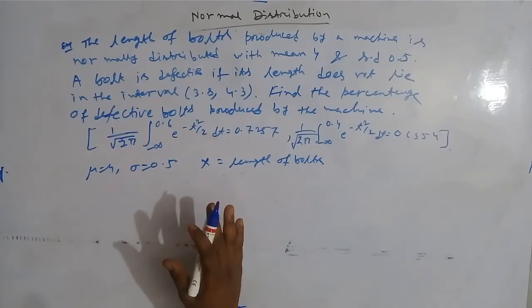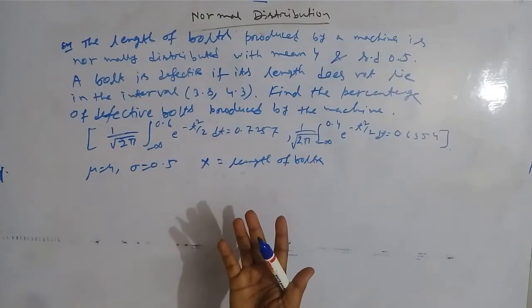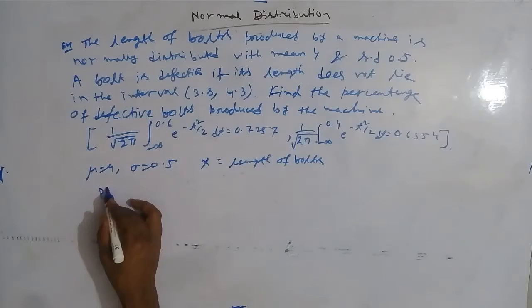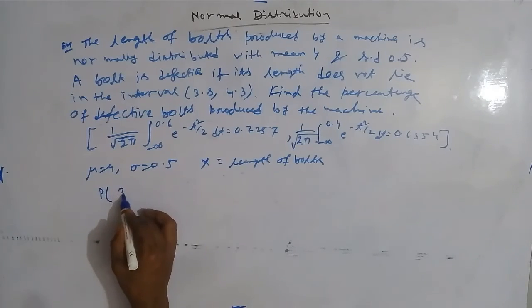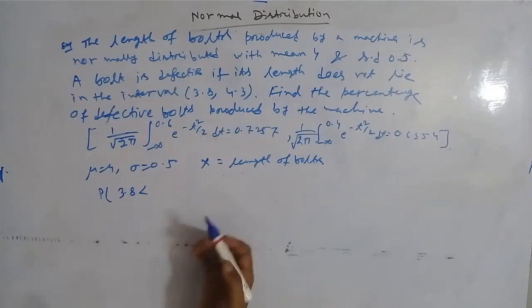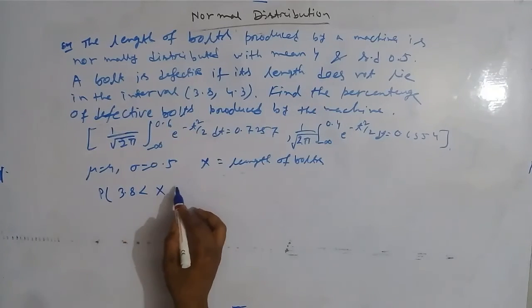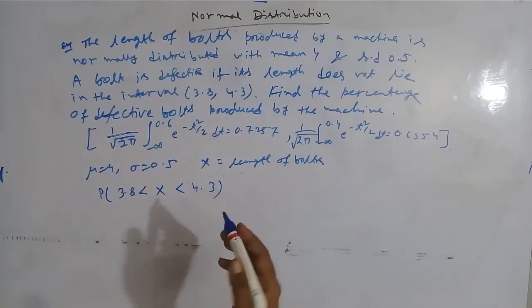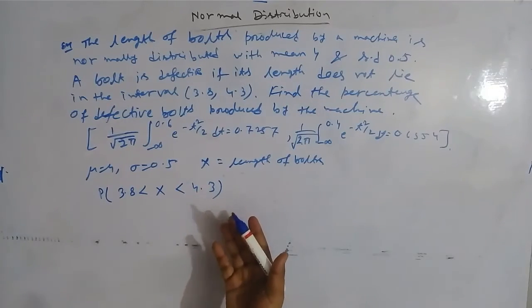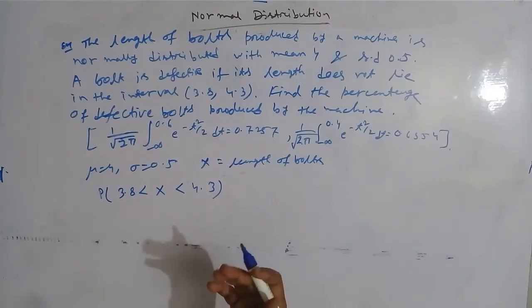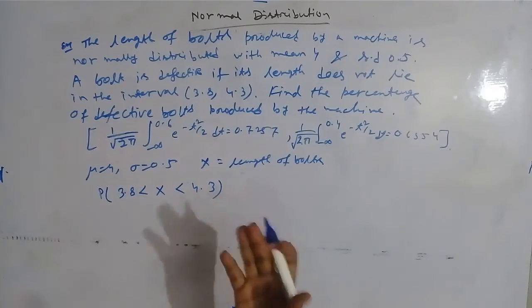Then if we find the probability of bolts whose lengths lie between 3.8 and 4.3, this will give us the probability of non-defective bolts.